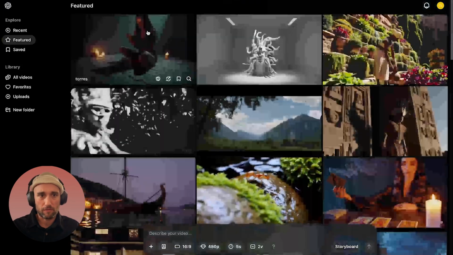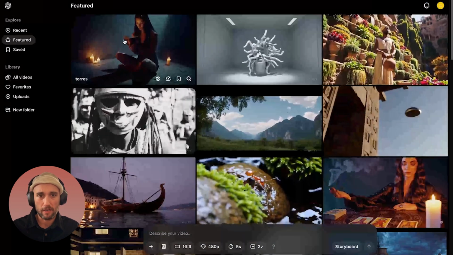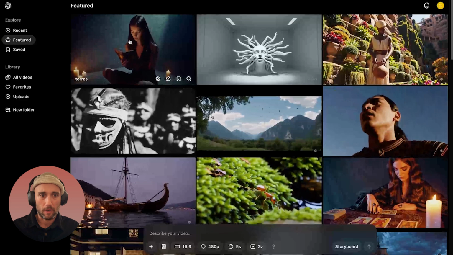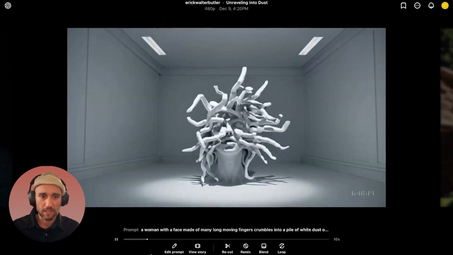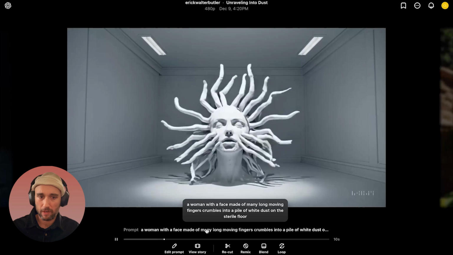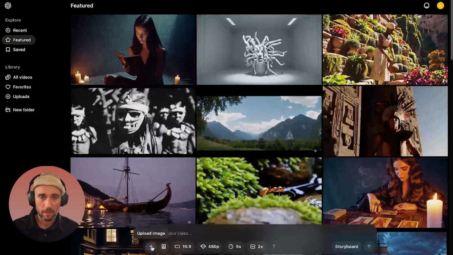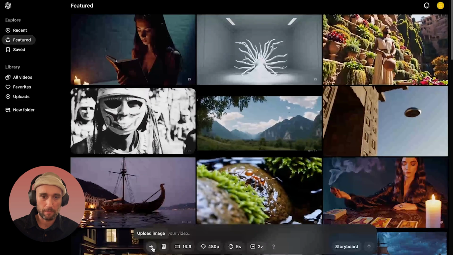All right, so here's the front page. We see the featured ones. This is created by individuals, curated by OpenAI themselves. What I like about it is click on it and you see the prompt. Very basic prompt. A woman with a face made of many long moving fingers crumbles into a pile of white dust on the sterile floor. That's the whole prompt.